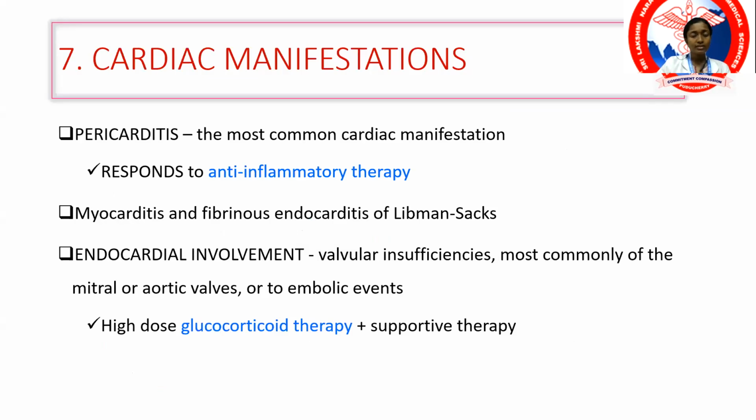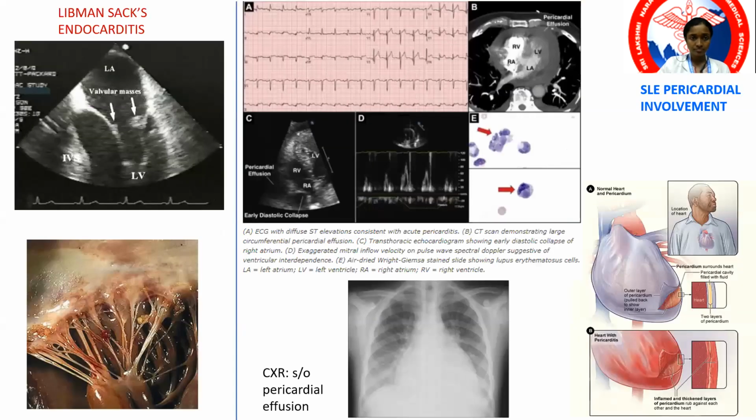Now coming on to the cardiac manifestations. The important cardiac manifestation is pericarditis. Pleuritis in the lung, pericarditis in the heart. It responds to anti-inflammatory therapy, glucocorticoid therapy. Endocarditis is known as Libman-Sacks endocarditis. Myocarditis is also seen, so all three layers of the heart are affected.